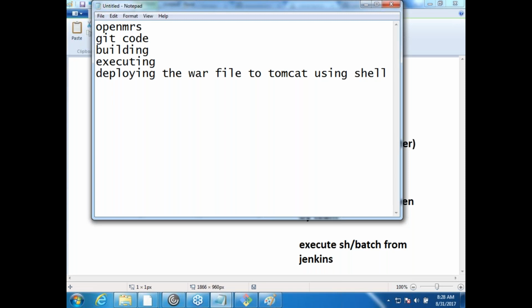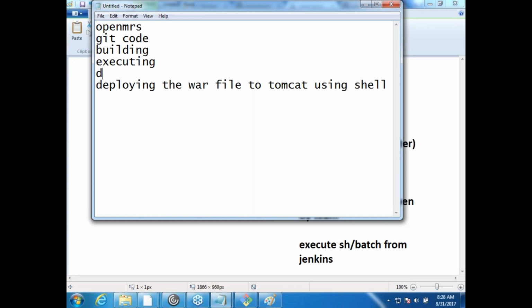For the people who know Chef or Ansible, you can conveniently replace this with whatever Chef or Ansible script you have written. And before that, you would deploy to Artifactory or JFrog. This is going to be your implementation.